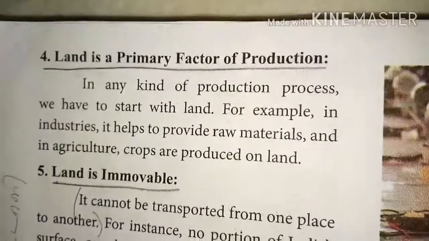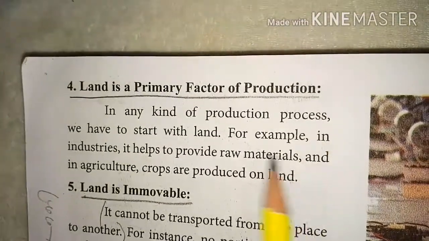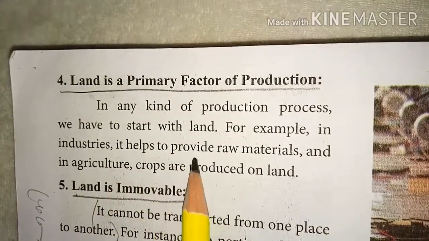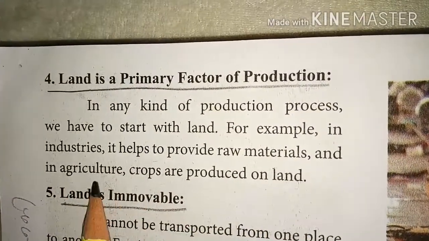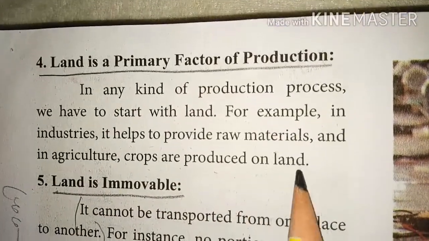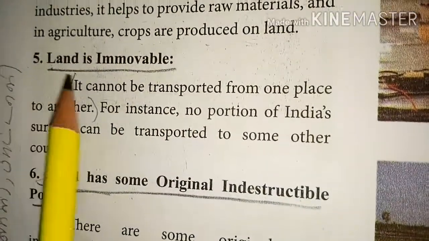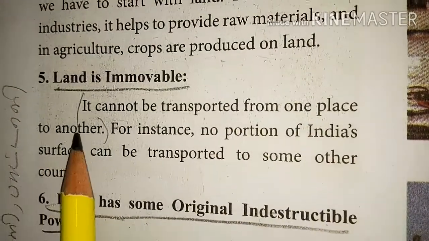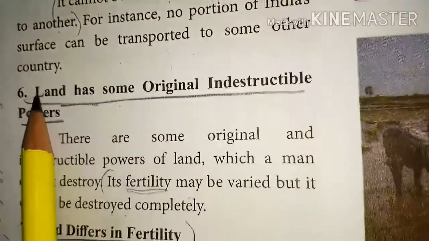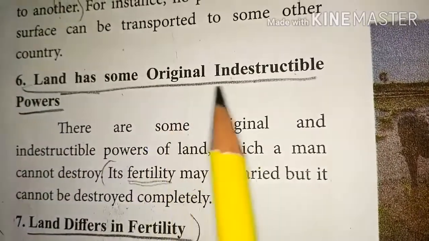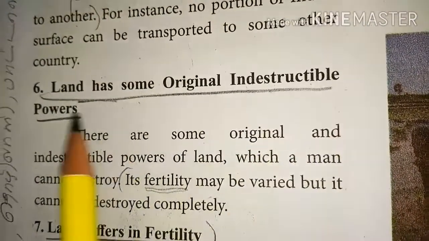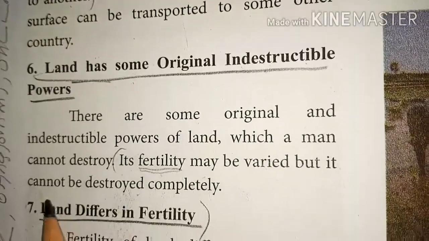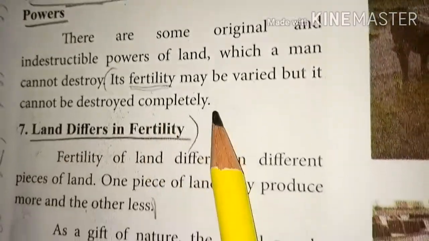Fourth, land is a primary factor of production. For example, in industries, it helps to provide raw materials, and in agriculture, crops are produced on land. Fifth, land is immovable. It cannot be transported from one place to another. And sixth, land has some original indestructible powers. So, its fertility may be varied, but it cannot be destroyed completely.